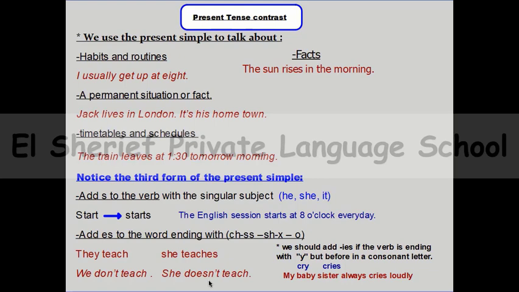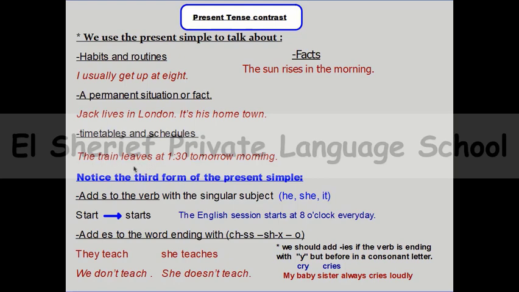And for questions, you can use do or does in present simple. We can say that here, for example, the train leaves at 1:30 tomorrow morning. So I can say, when does the train leave tomorrow morning? When does the train leave?